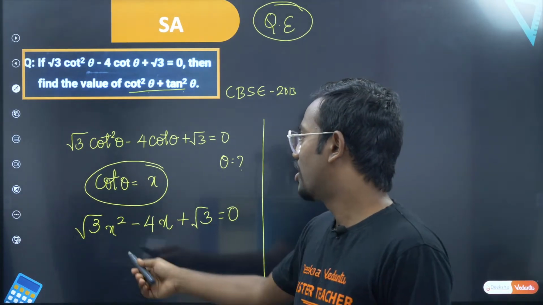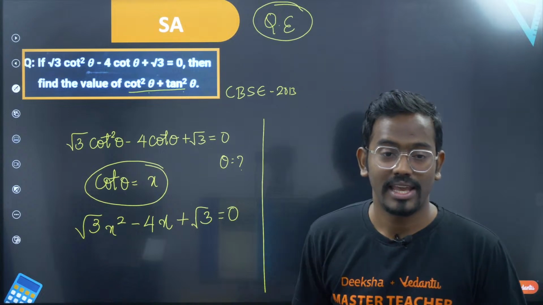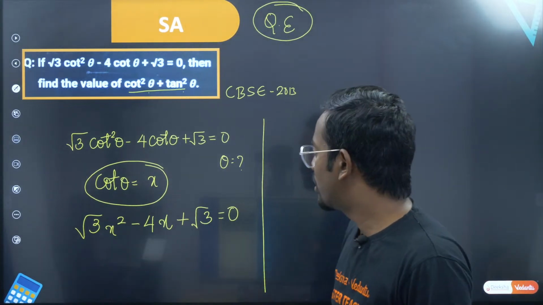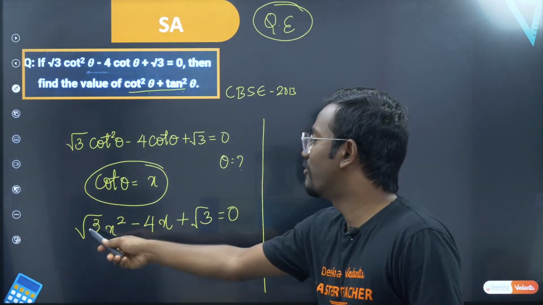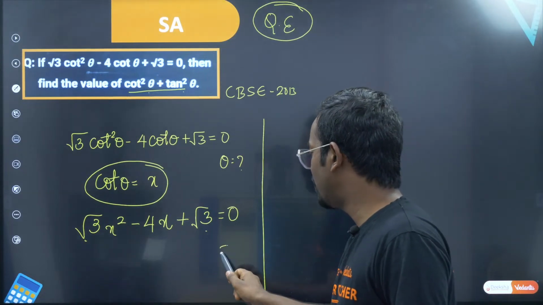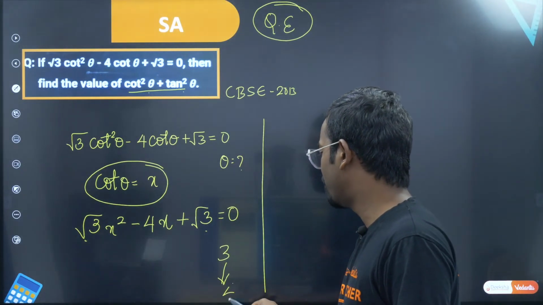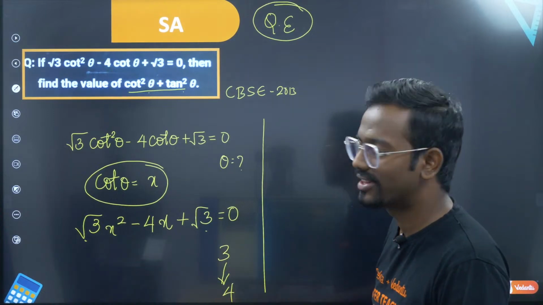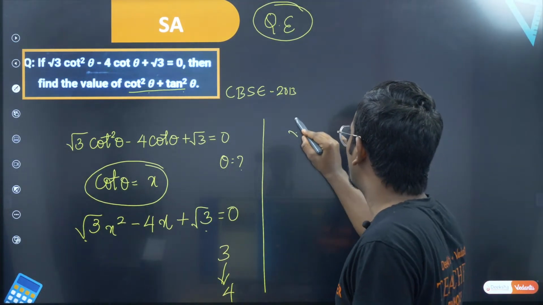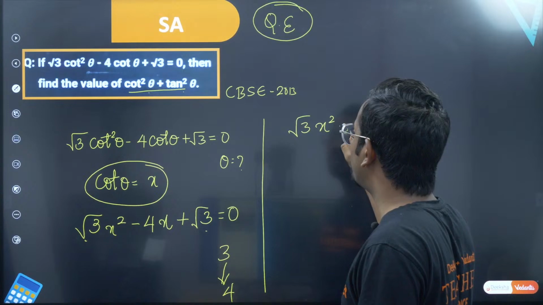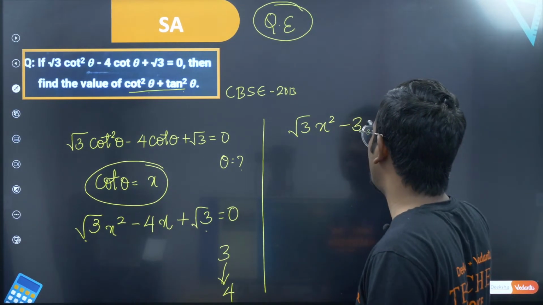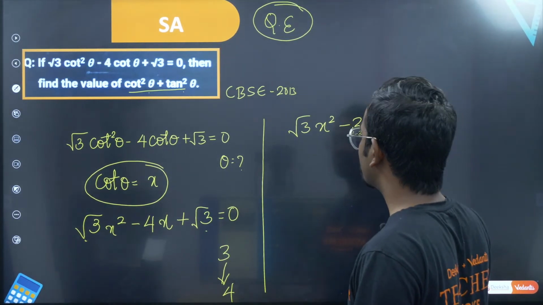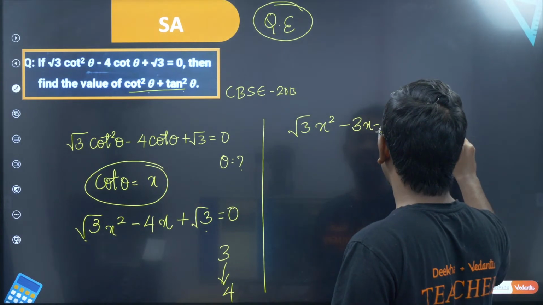Yes sir, how do you solve this? Put x is equal to cot theta, that's it. So now you know how to solve this. Sir, I want root 3 into root 3, that is 3 in terms of 4. How do you get that? Very simple sir, 3 ones are 4, that's it. So you will have root 3 x square, and the middle term splitting happens something like this: minus 3x minus x plus root 3 equal to 0. Okay sir.